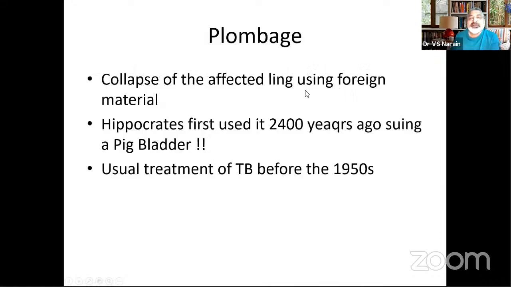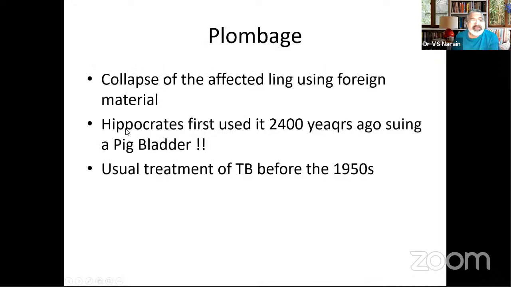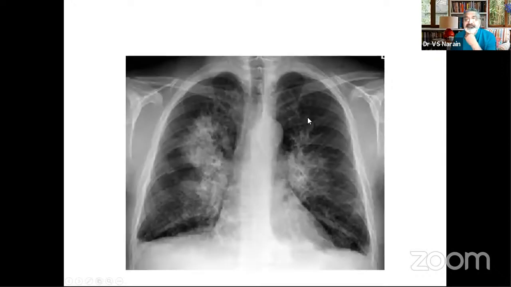So this is a situation which we call plombage. And here the plombage was done with ping pong balls, small ping pong balls. And as I said, Hippocrates first used it 2400 years ago, inflating pig bladders into the lung. And this was the usual treatment for TB before the 1950s.